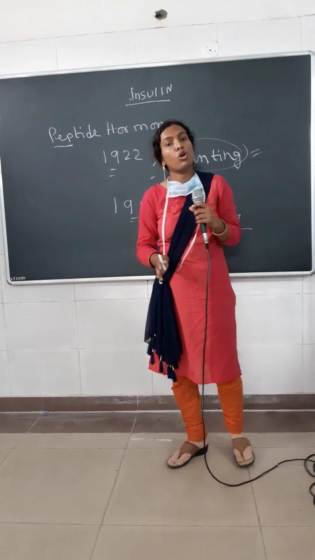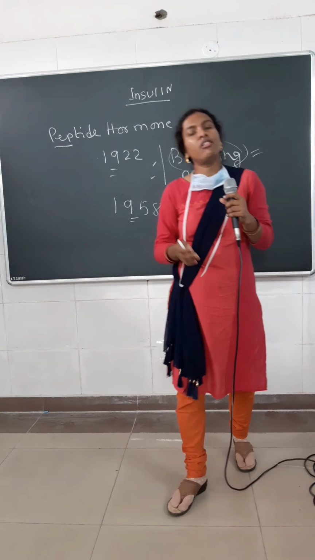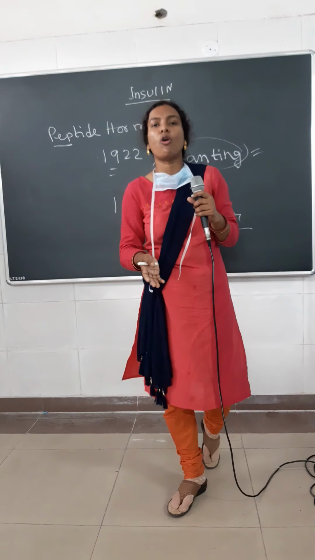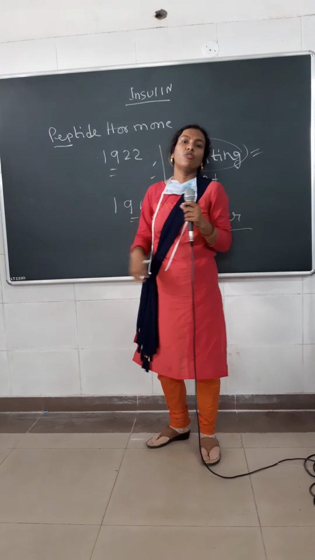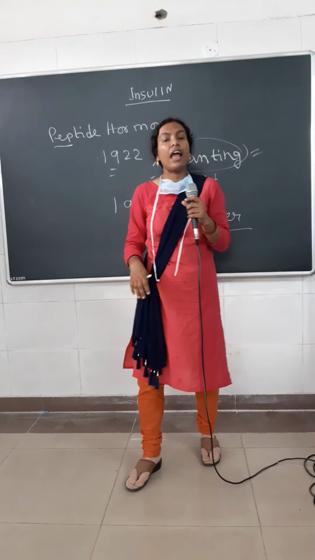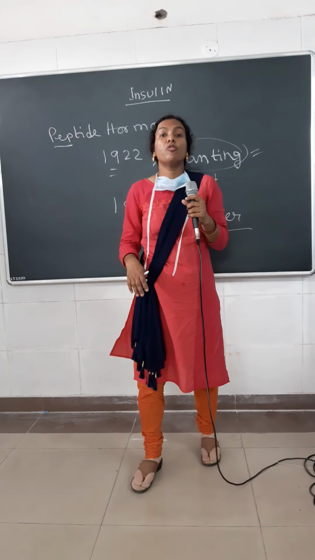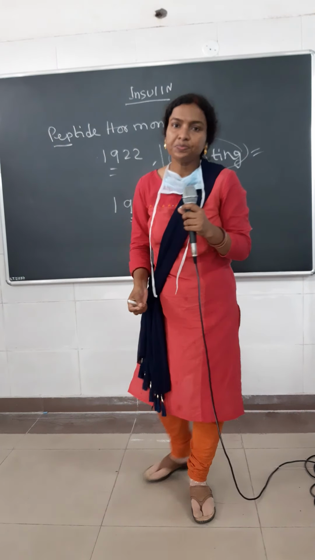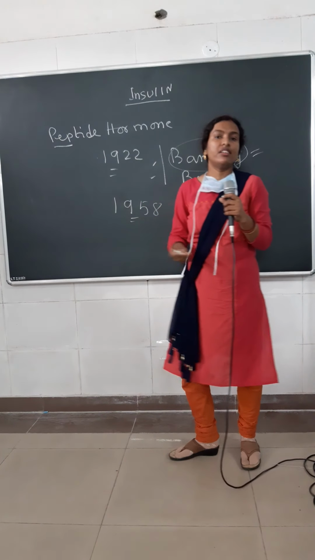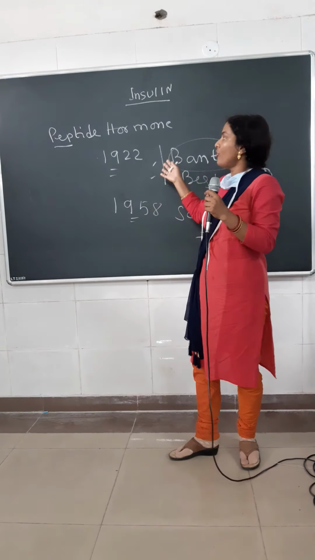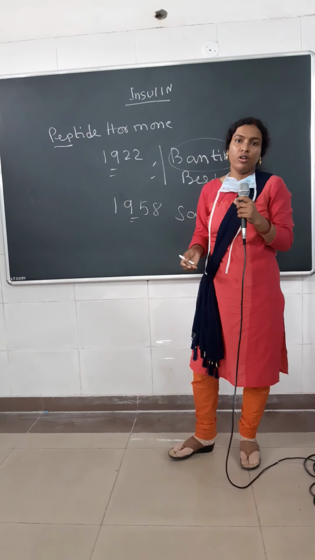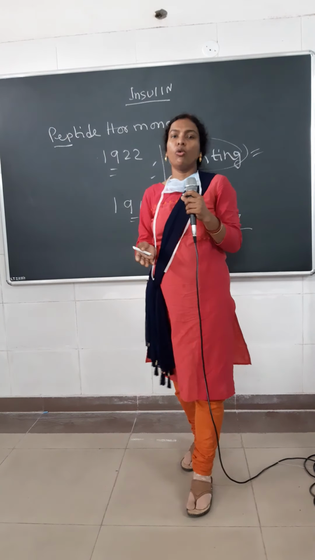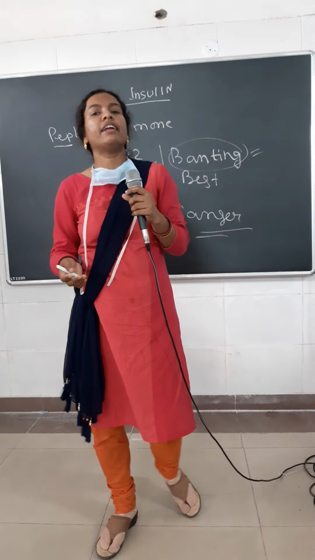It was the first hormone isolated in pure form, it is the first protein whose sequencing was done, and it is the first protein produced by recombinant DNA technology. Banting and Best are the two scientists who first recovered insulin in pure form, and we all know that it is secreted from the pancreatic beta cells.